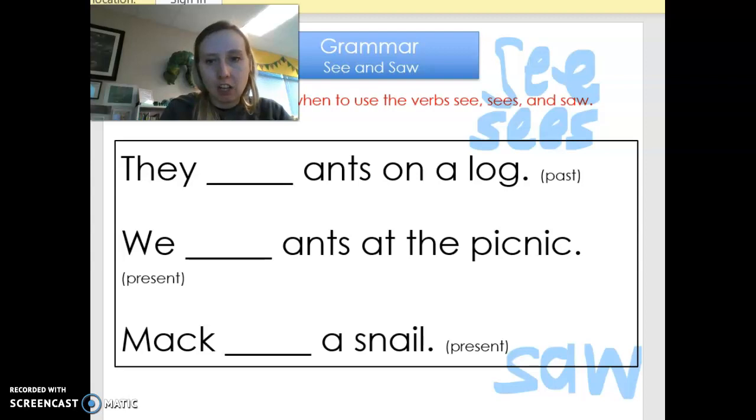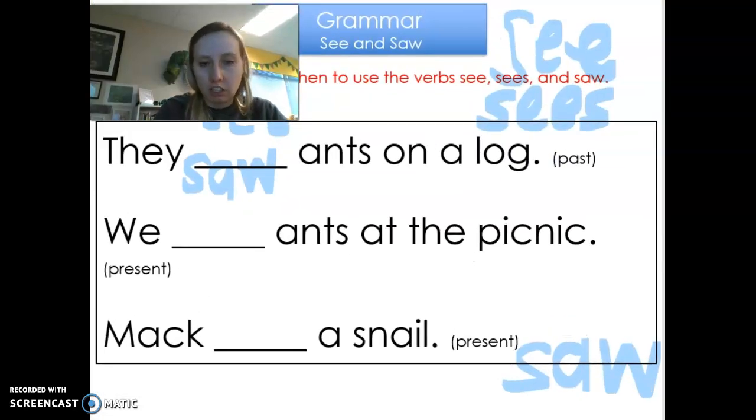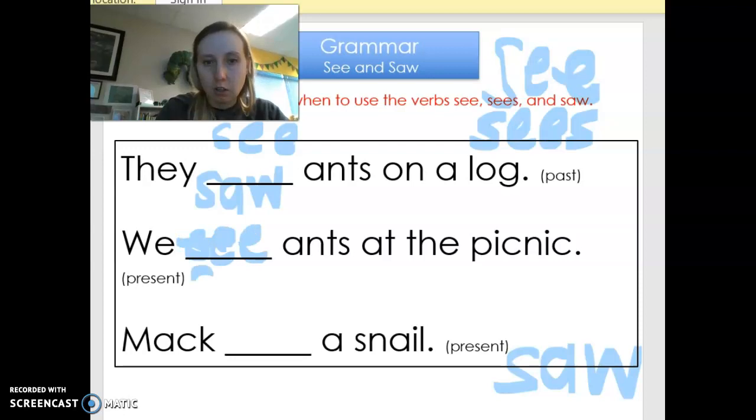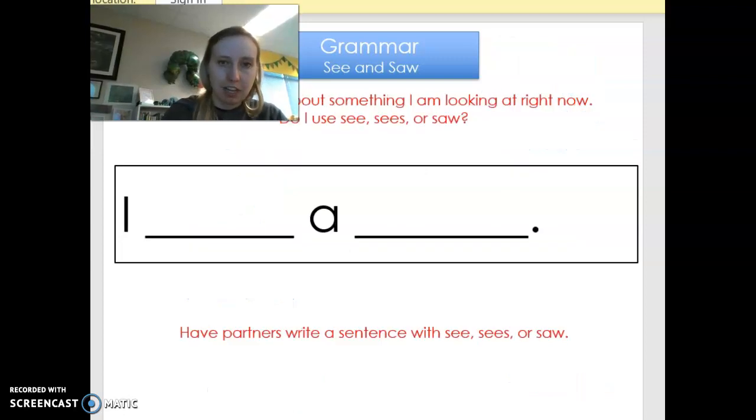They blank ants on a log. So you could say they see ants on a log, but let's say we wanted to say the past. They saw ants on a log. Okay, so both of those work. Let's look at our next one. We blank ants at the picnic. We see ants at the picnic, or we saw ants at the picnic. Both of those work. Okay, Mac blank a snail. You could say Mac saw a snail for the past, but if it's happening now, we would say sees. Mac sees a snail. Okay?